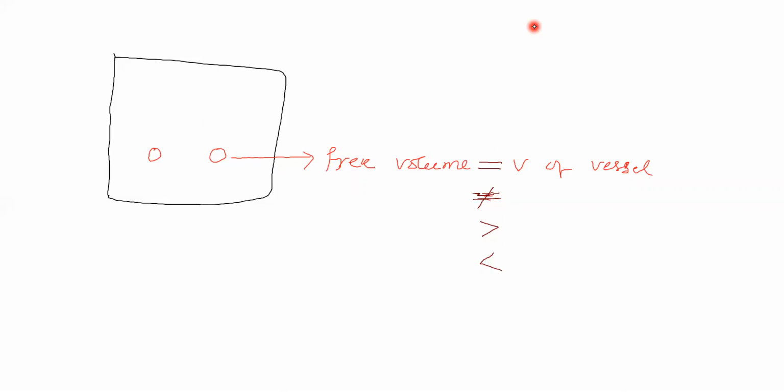Now, this molecule is having a certain volume. That is called the volume of a molecule. Now, the terms we will see: one is called volume of gas, one is called volume of vessel, one is called volume of a molecule. What is the difference? Later we will discuss this.